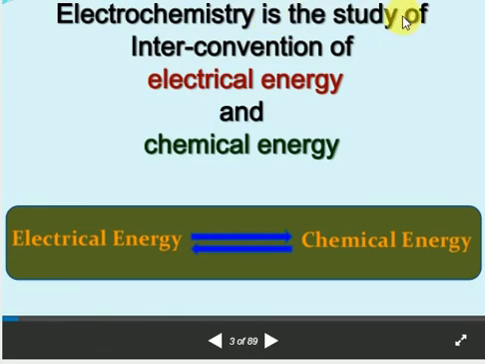Electrochemistry is the study of the interconversion of electrical energy and chemical energy. No confusion. Interconversion means change from one form to another form. Electrical energy means electricity performing some chemical reactions, like the decomposition of NaCl. You know very well that for the extraction of metals we use electrolysis. In your 10th class you studied the electrolysis of copper sulfate.